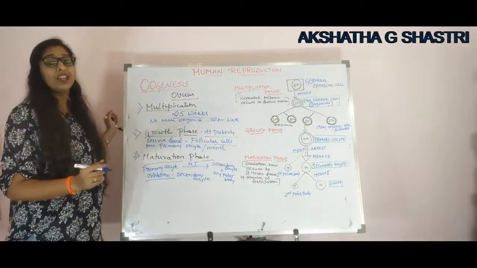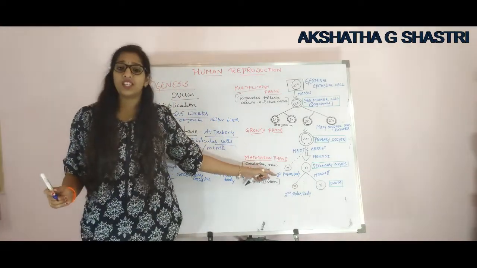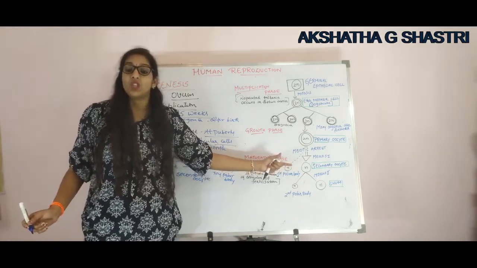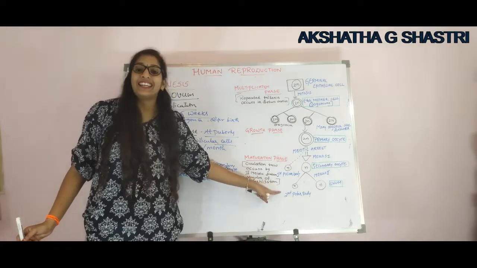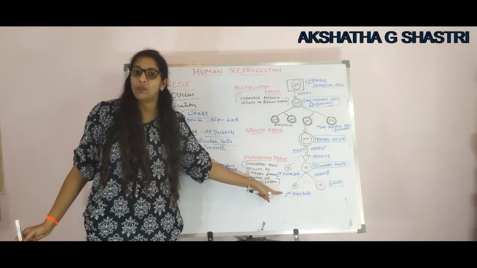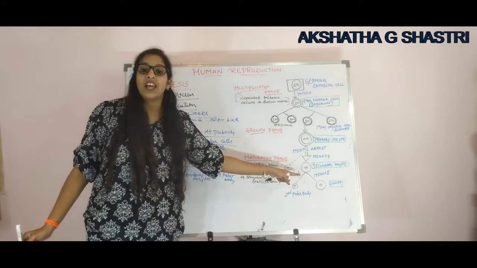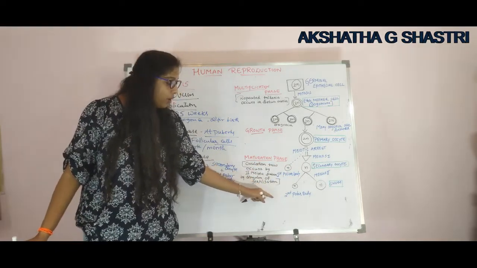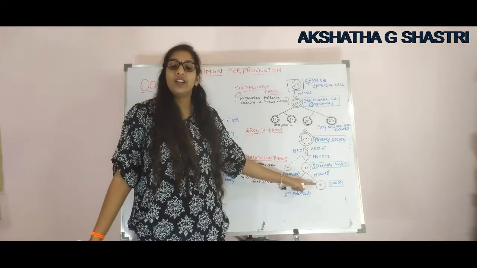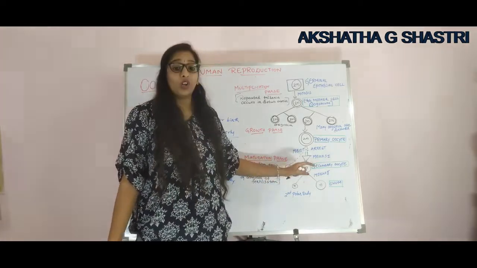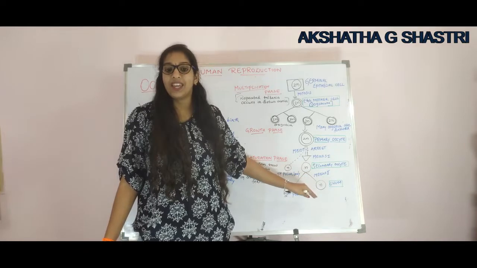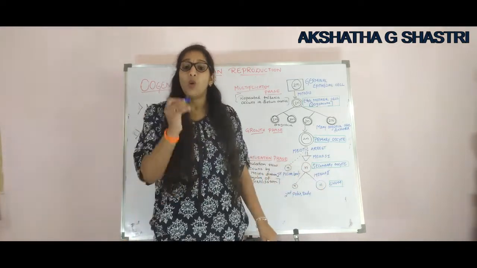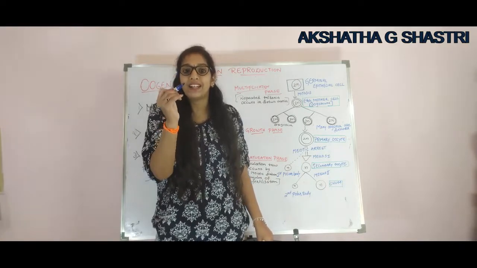Next, at the end of oogenesis, the secondary oocyte divides to form one more tiny second polar body and a functional ovum. Keep a note on it: meiosis 2 will be completed when the sperm penetrates the egg.